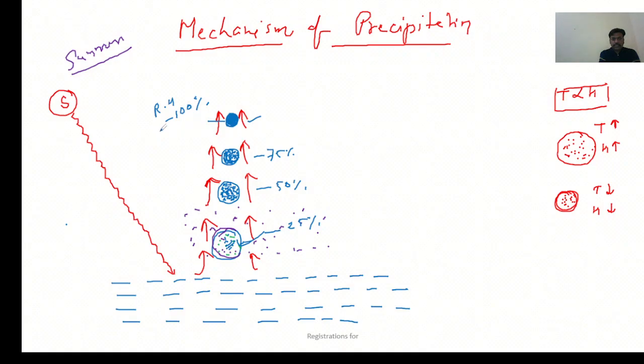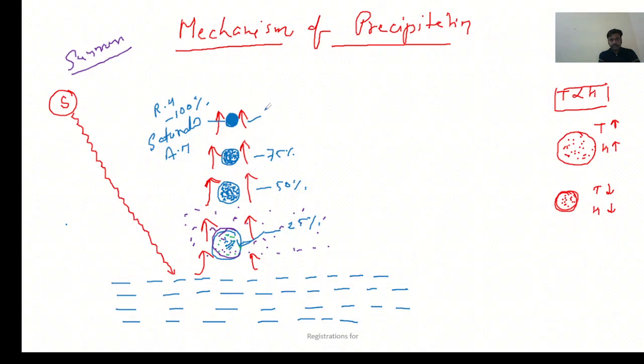In this condition, the air mass is known as saturated air mass. Saturated air mass means when the RH is 100%. Now no more moisture can be added here. Okay. So now it is ready to condense. This air mass is ready to condense.